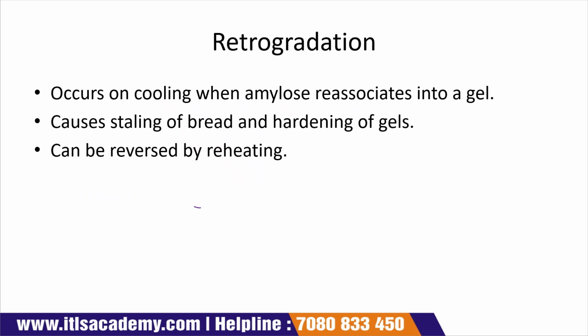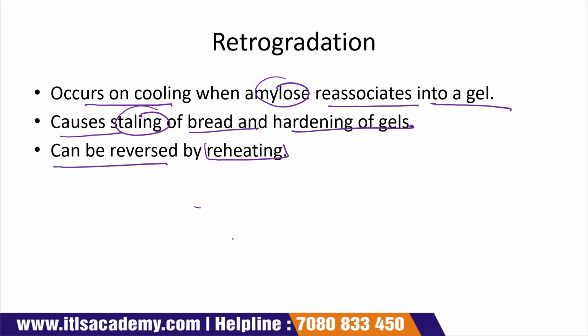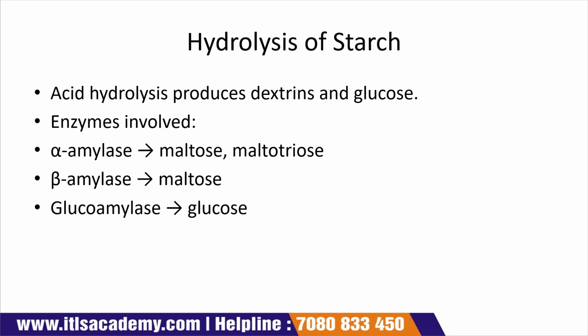Retrogradation: when we cool it, amylose reassociates into the gel, which causes the staling of bread and hardening of the gel, and it can be reversed by reheating. Hydrolysis of starch: acid hydrolysis produces dextrin and glucose.